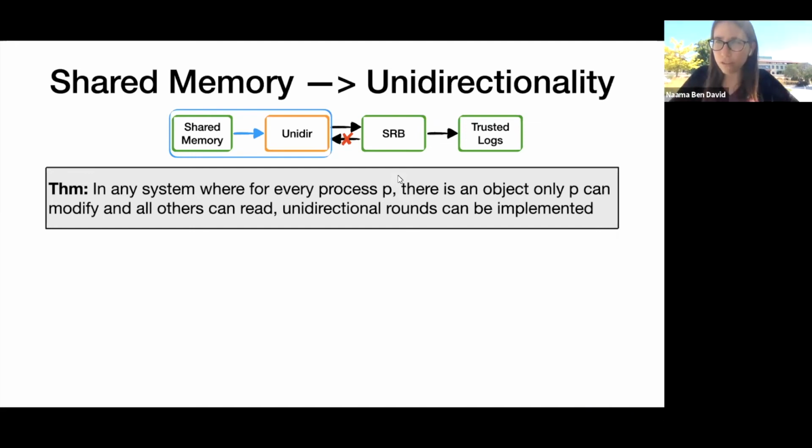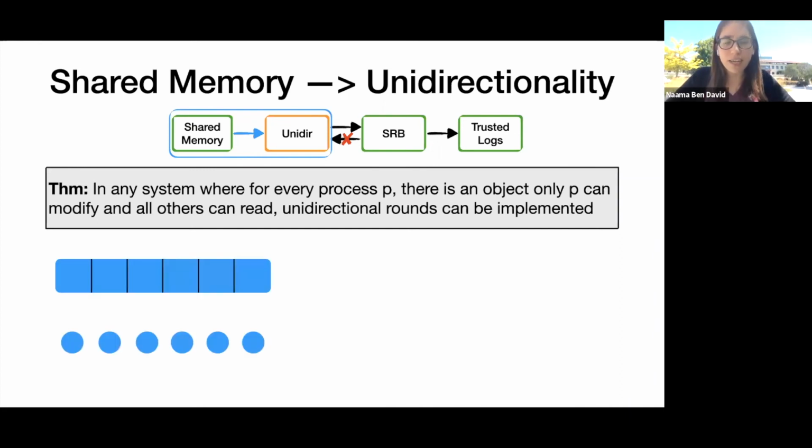And this is true for all of the shared memory primitives that I showed you that have been shown to improve Byzantine fault tolerance. This is true for PEATs, sticky bits, single writer registers, and also RDMA. At a very high level, here I have a diagram of the memory divided into these objects that only one process can write and all the others can read.